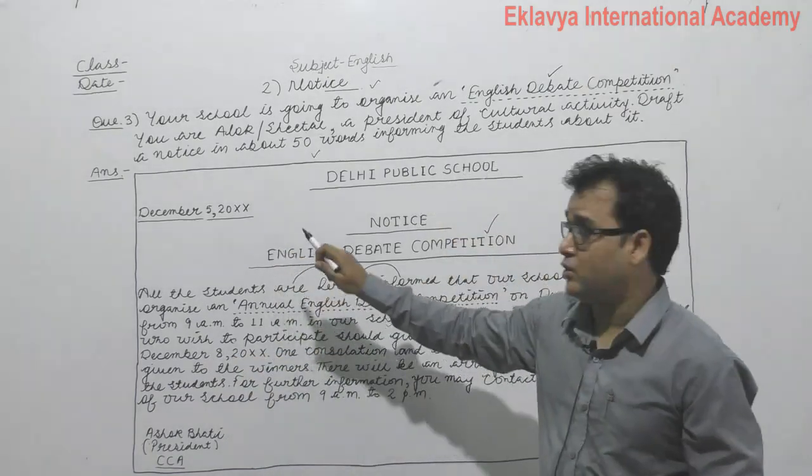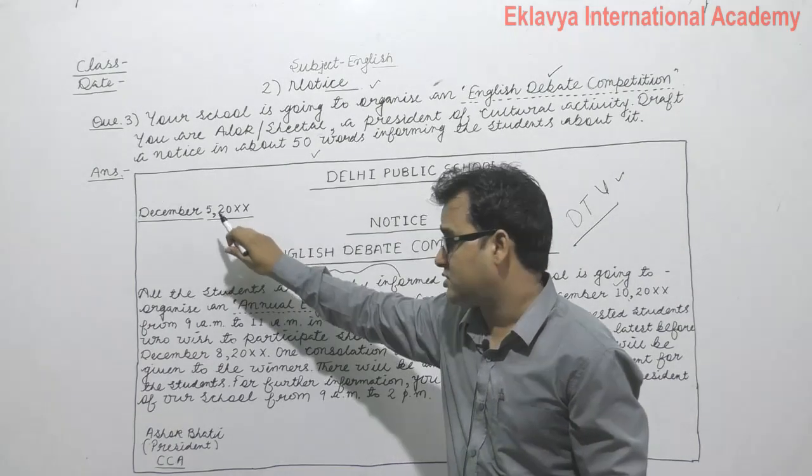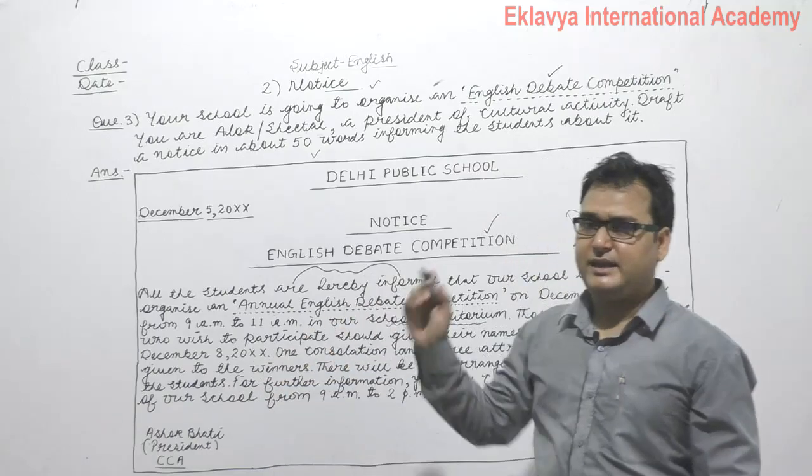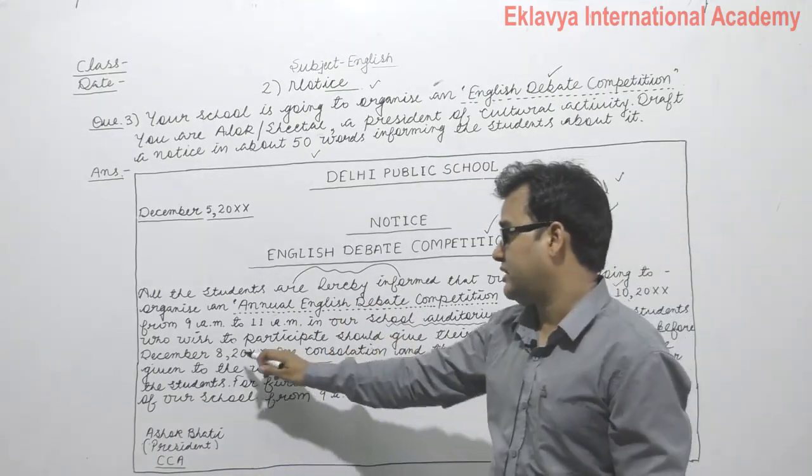The date of the notice is 5th of December. Then you should mention the date of the participants; basically up to that time they can give their names, just before the date of competition.